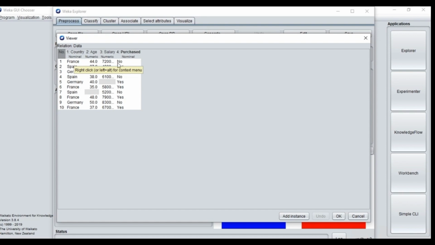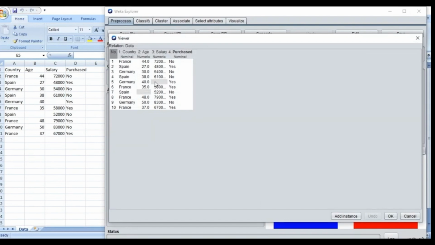Okay, so what is the dimension of the data? 10 cross 4, 10 rows, 4 columns. This data has 2 different missing values. In Excel, you will see the positions where the missing values are located. Similarly, in Weka, you will also be able to identify the positions where the missing values are present.